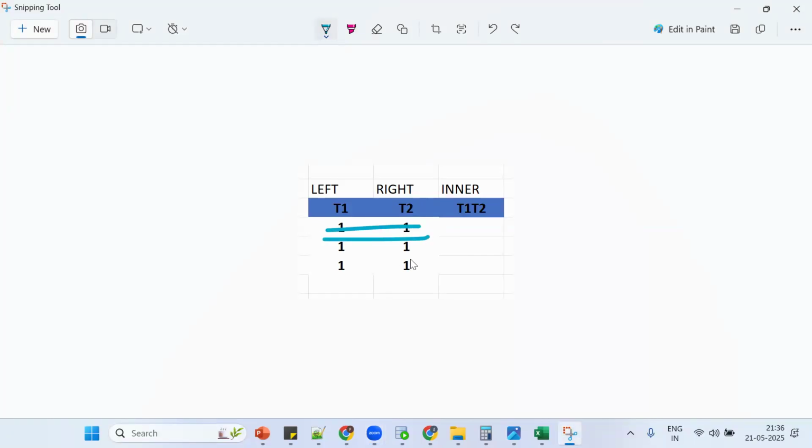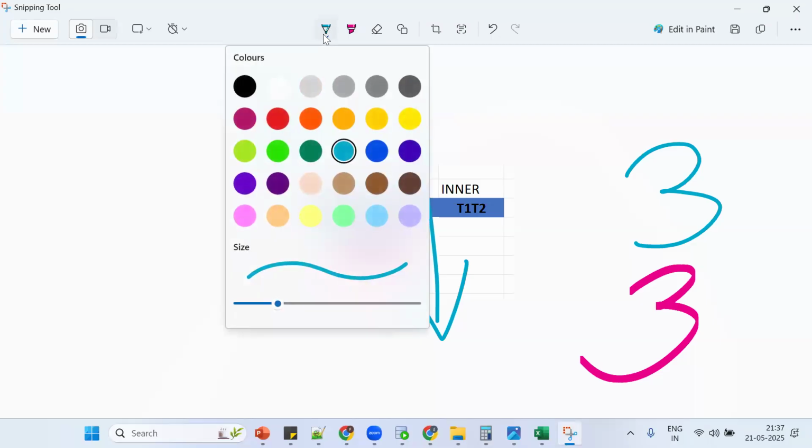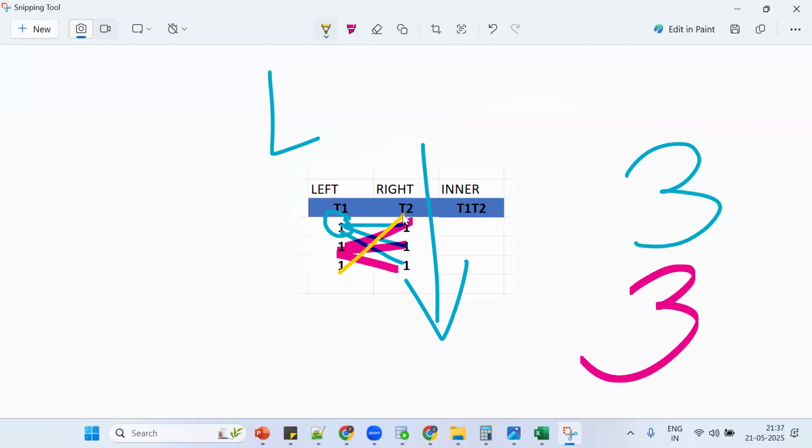Take the left side table, take the first record. We should check from top to bottom. Matching, matching, matching. So 3 records for the first one. Same thing, take one more color. This one is matching too, so again 3 records. So it is not 3, not 6. How many? It is 9 records.